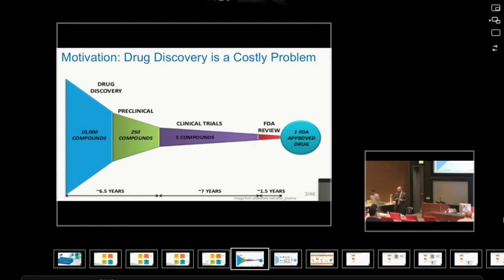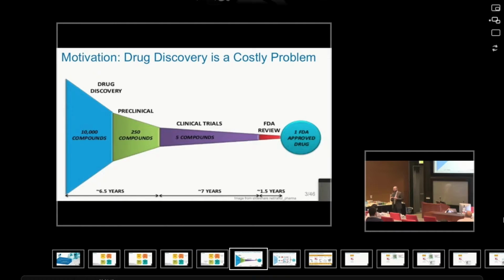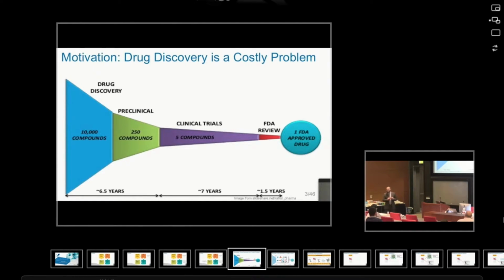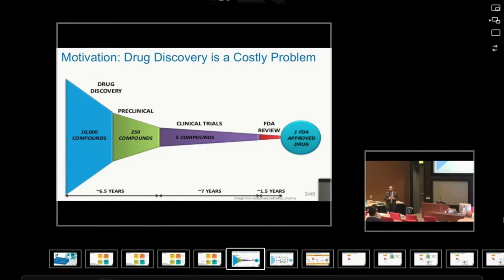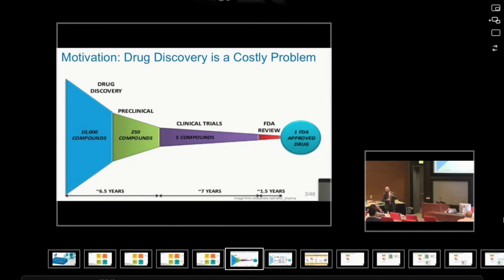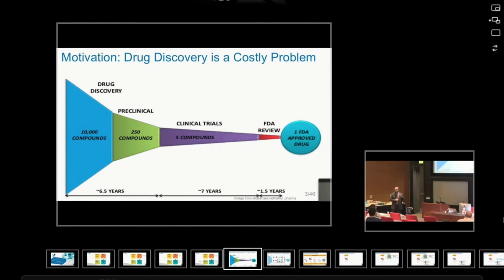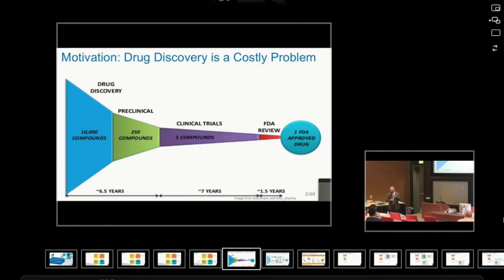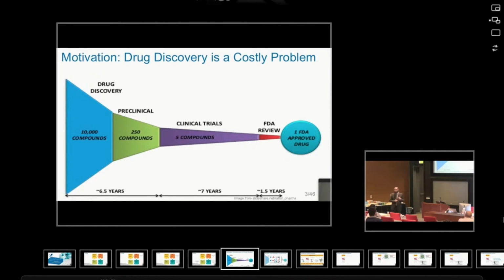Drug discovery is one of the very sophisticated processes. It takes on average 13.5 years to develop a single medicine, and around 800 million to 1.8 billion dollars are spent on that single medicine.